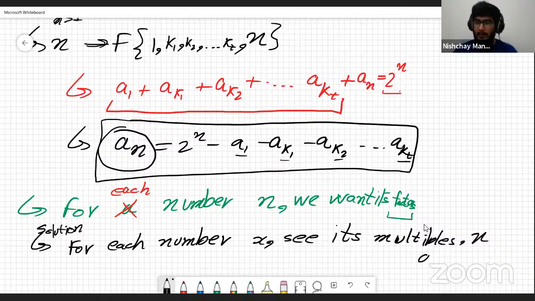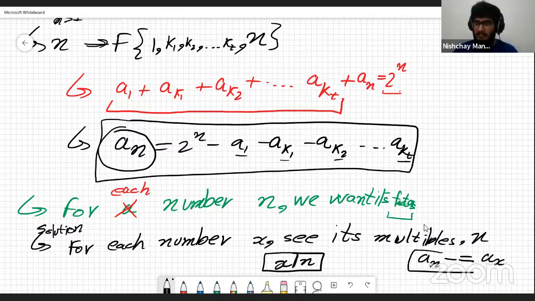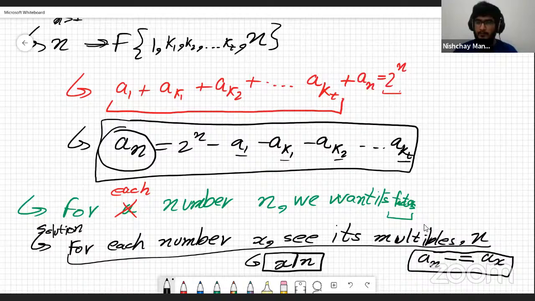So we are going to update a_n minus equal to a_x, because x is a factor of n, right? X is a factor of n, and for a number x, we are seeing all of the multiples x has. So we are going to do this update because x is a factor of n, right? And this is going to work in big O of n log n time.